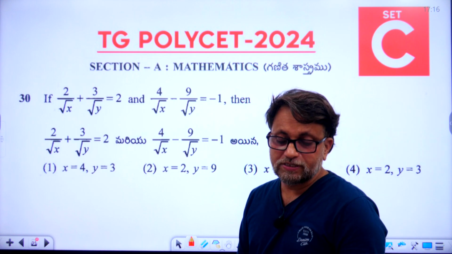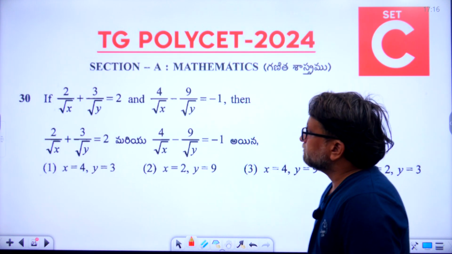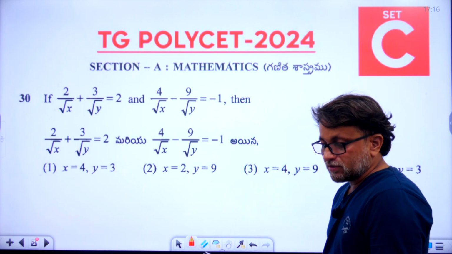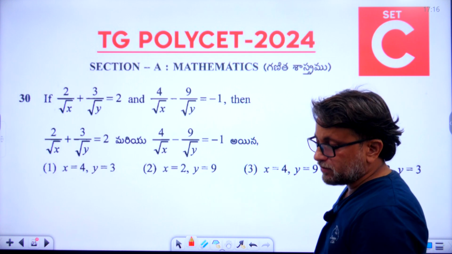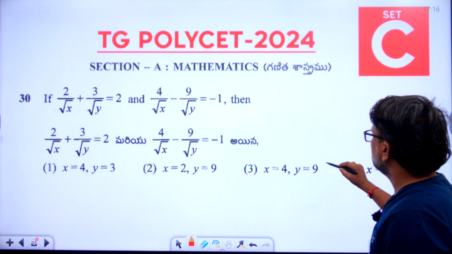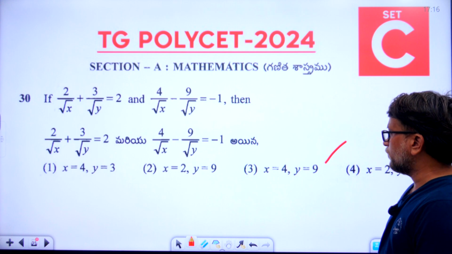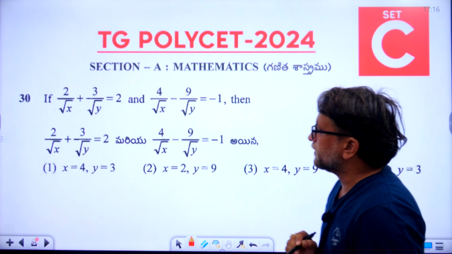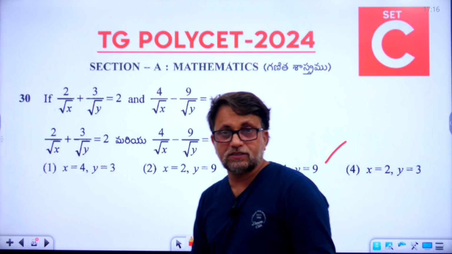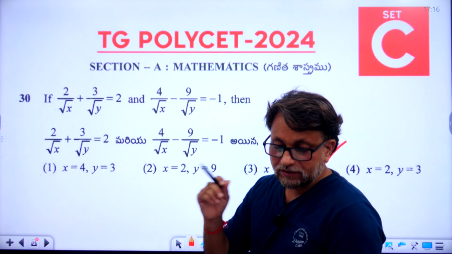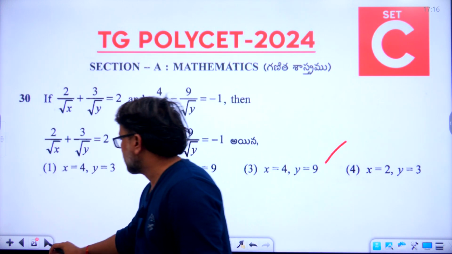Now the 30th question. Let's go to the answer directly. 30th question, the right answer is the third one. x is equal to 4, y is equal to 9. The third option is the right answer. 30th question. Students, please follow this. 30th question, the right answer is 3.